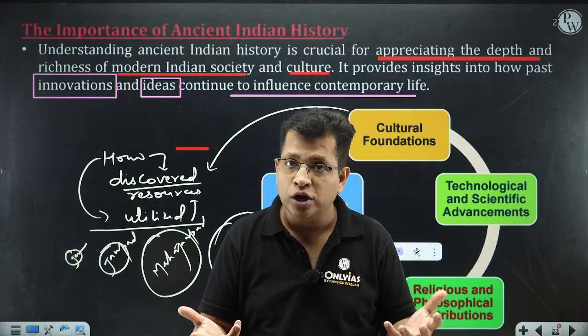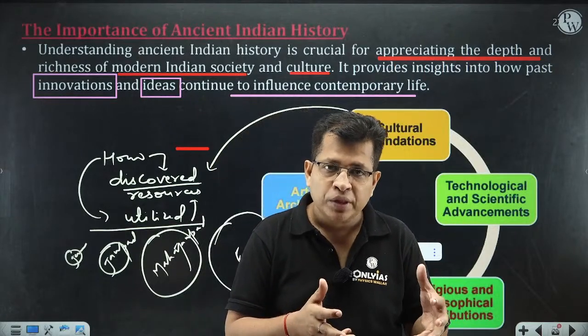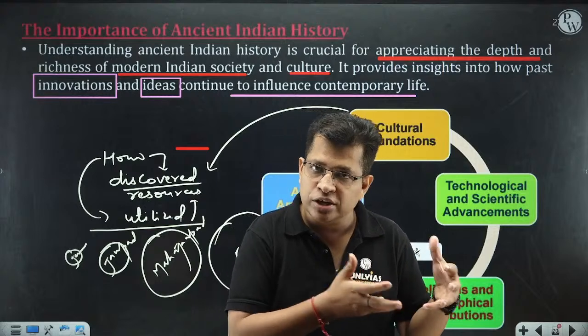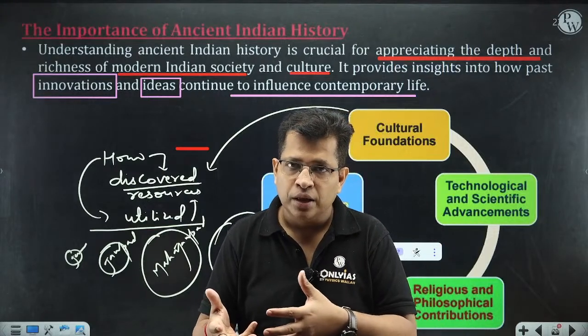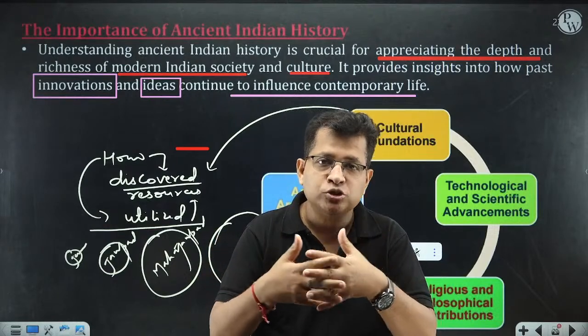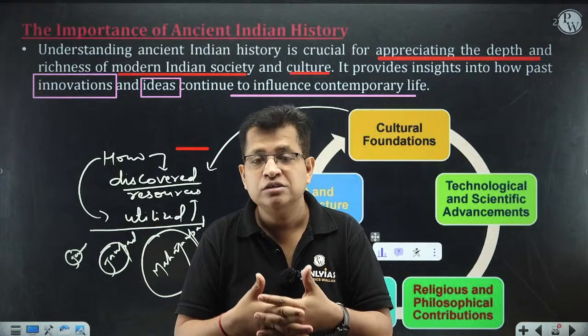But what is so important? In spite of the emergence of so many religious sects, communities, and religions, they were happily living together. And that is what makes India unified.